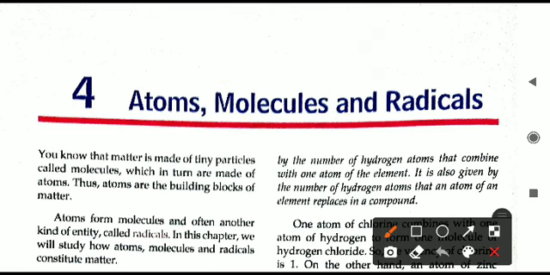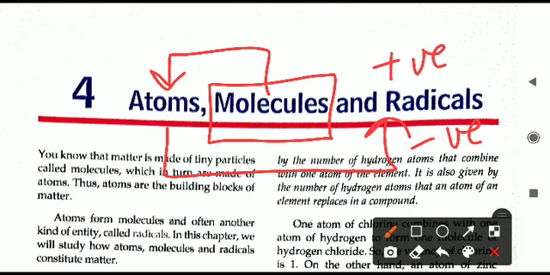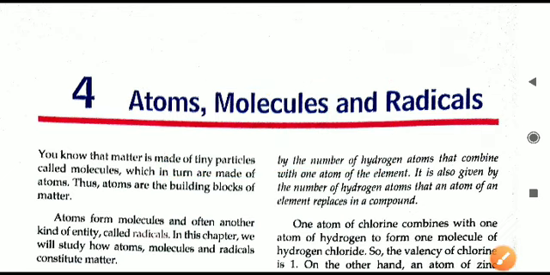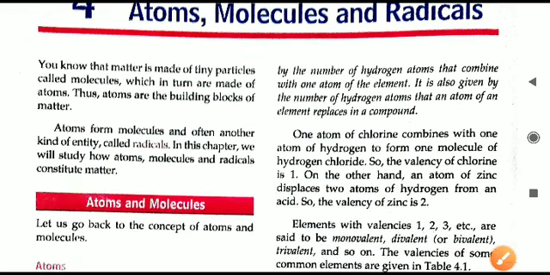That is, the molecules themselves, which are present in the matter, are made up of atoms, and atoms can be present in the form of different types of radicals. You will see this in the later part of the chapter as positive radicals and negative radicals. Two types of radicals are there. So basically what we are going to learn is what matter is finally made up of. In a simple manner we say matter is made of molecules, but what the molecules are made of and how it is done, all this we will see in this present chapter.